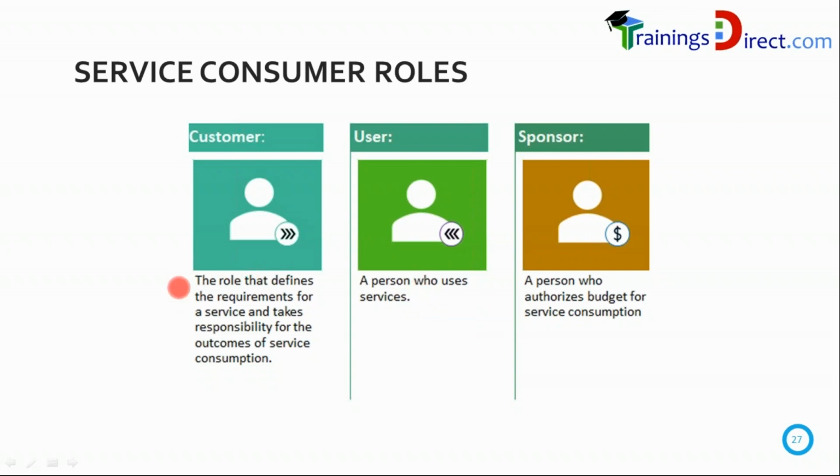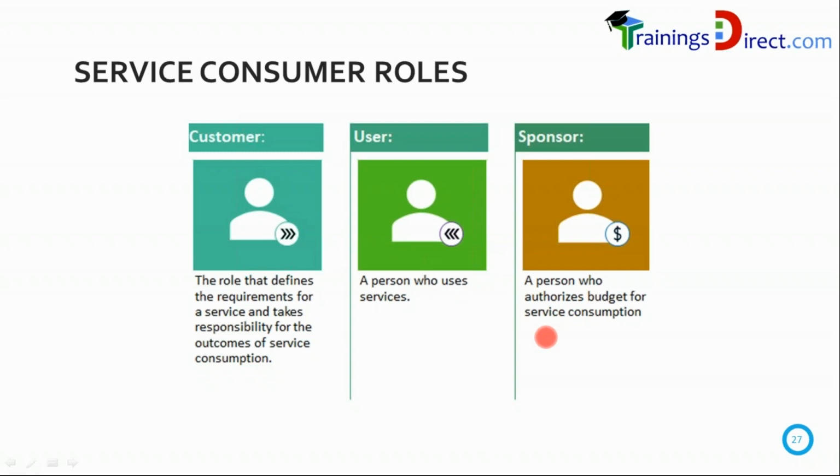Now look at customer. Role that defines the requirements for a service and takes responsibility for the outcomes of service consumption. This is most interesting, isn't it? So you are the sponsor, remember, you are also the user because you're using it. If you're not using the website, then you're not a user, you remain only the sponsor.